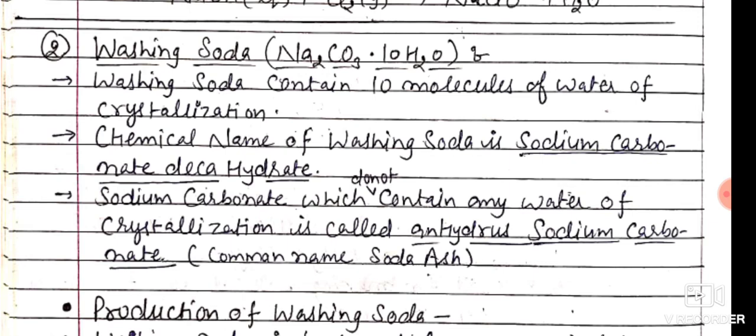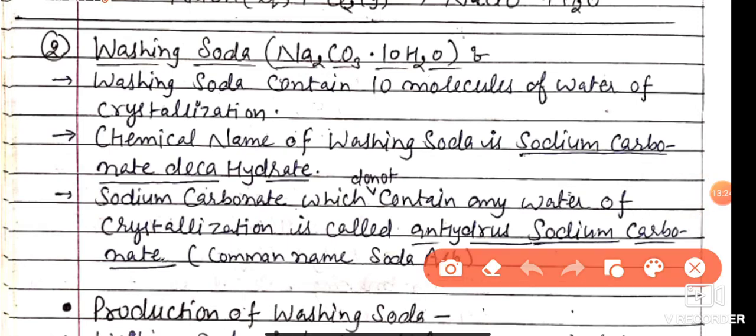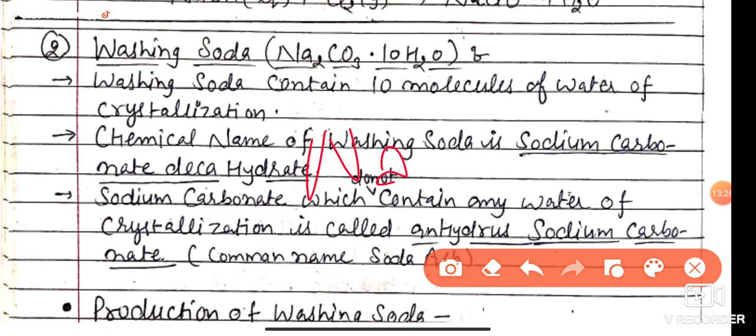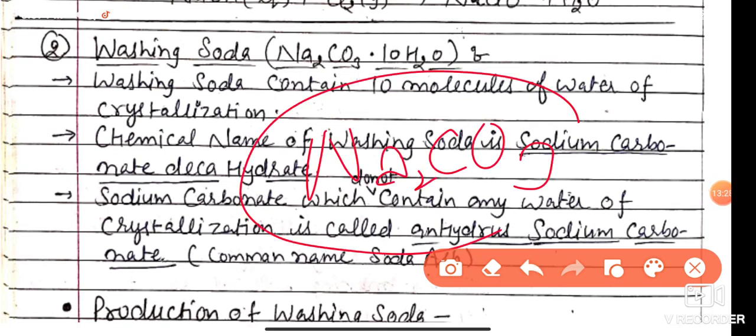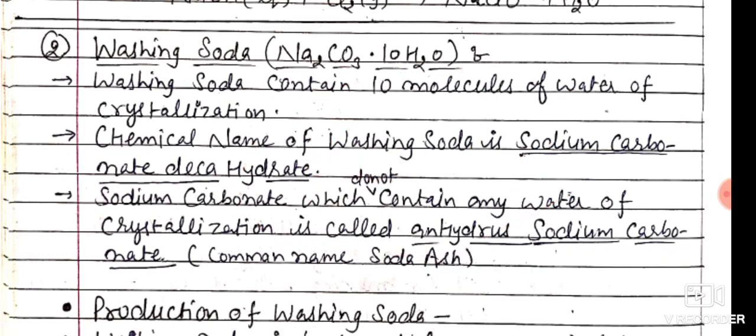Sodium carbonate which does not contain any water of crystallization is called anhydrous sodium carbonate or soda ash. Na2CO3 is known as soda ash. The common name of Na2CO3 is soda ash.